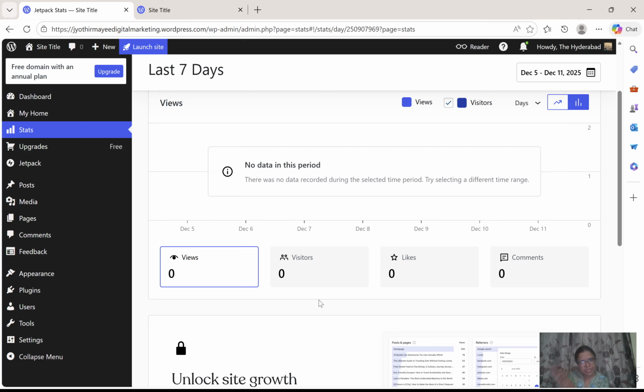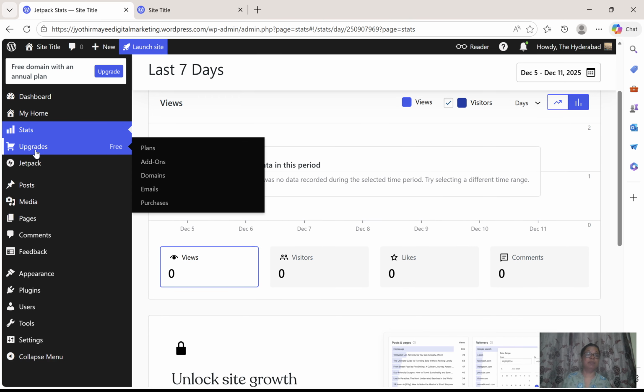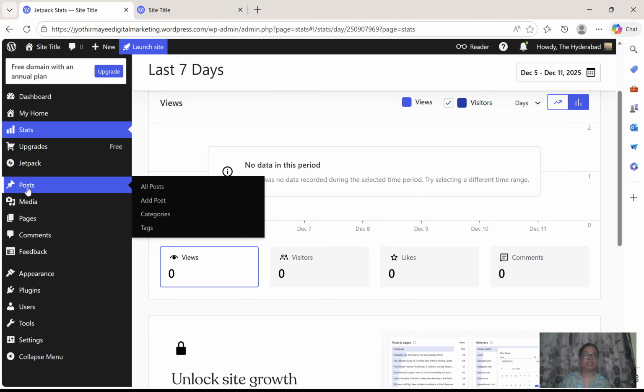A paid site will be a little bit different. I will show you that one also. So from the stats option, you can see how many views we have, how many visitors you got, how many likes you got, and how many comments you got. The main thing from the stats is this. And next one is upgrades. It's not a paid site, so you don't need to click on this. And next one is posts.